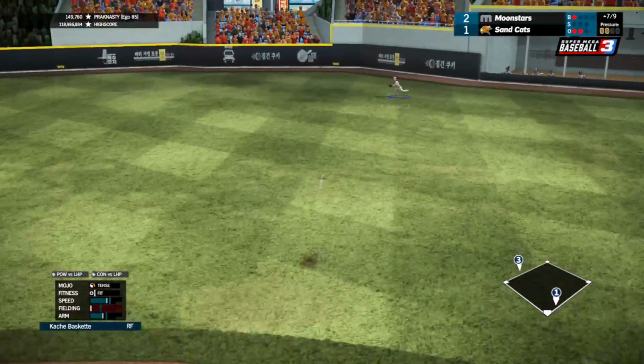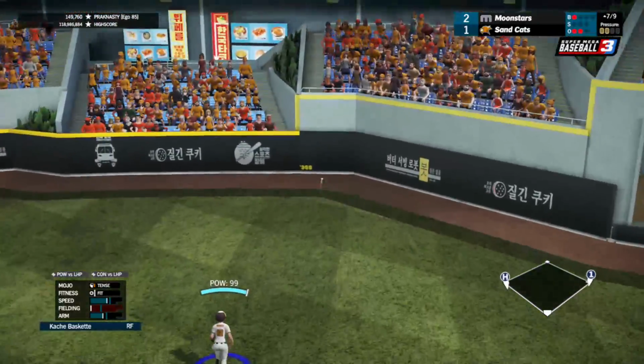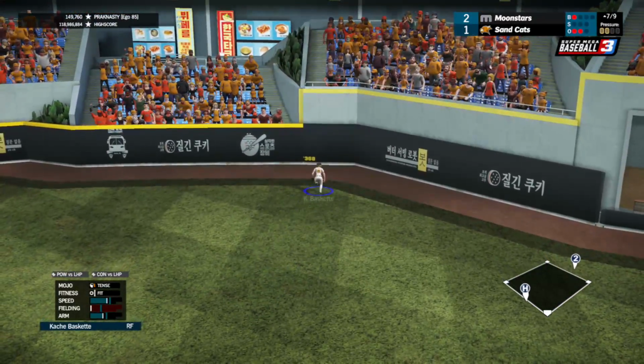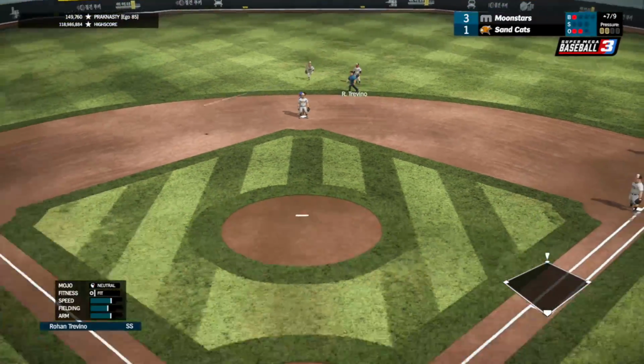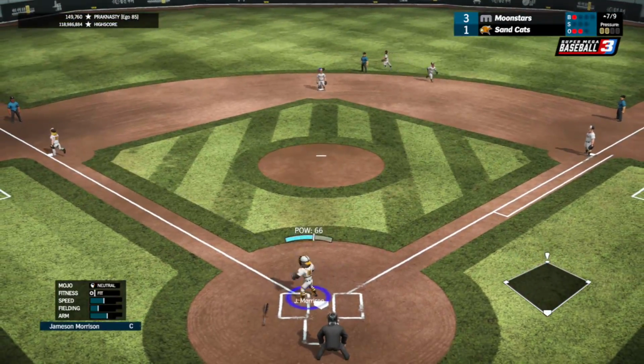Fastball down and in. Hard liner to right field. That'll be a base hit. Basquet misses the ball, and that's going to get all the way to the wall, and the run will score. That'll be charged to Throne. He's now 3-1 Moonstars on the double by Rodriguez. She's 1 for 4.